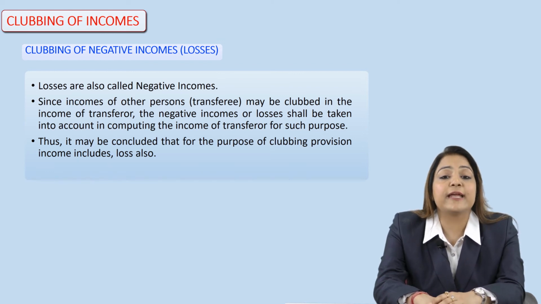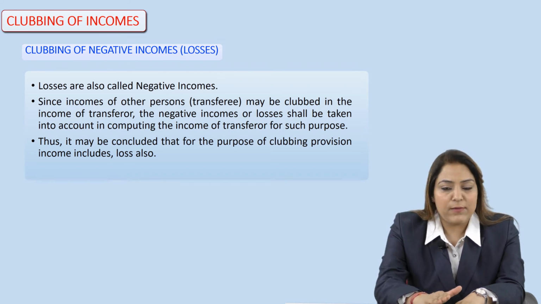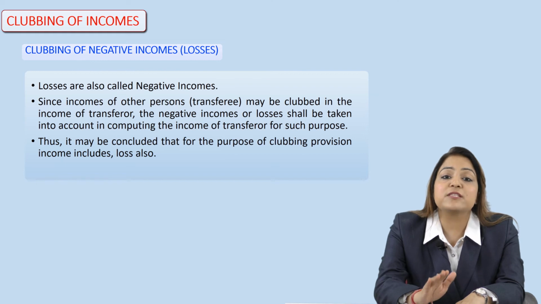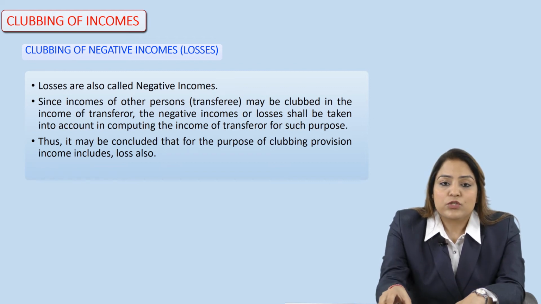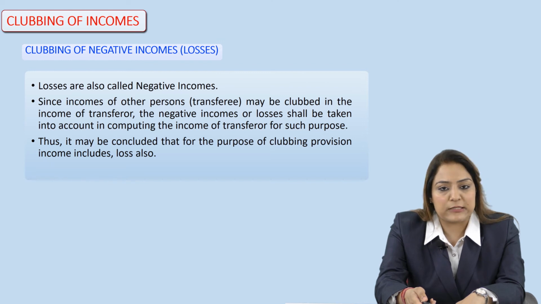Suppose the income of the transferee is clubbed in the income of the transferor. In that case, any kind of negative income or losses shall be taken into account in computing the income of the transferor. Thus it may be concluded that for the purpose of clubbing provisions, income includes loss also. So whenever I am talking of clubbing of income, I am not only focusing on the profits. If there is loss also, that has to be taken into consideration as per the Income Tax Act. So we have to focus that both profit as well as losses are being considered.